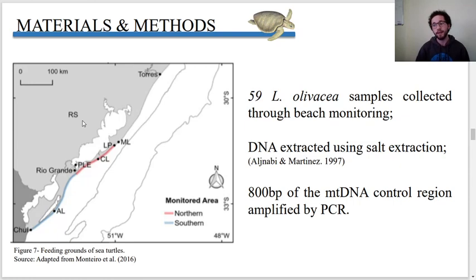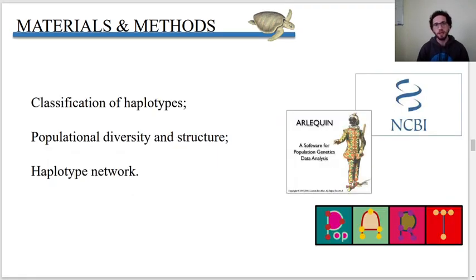59 olive ridley samples were collected between 2013 and 2019 through beach monitoring, from the middle of the coast of Rio Grande do Sul to the limit of Brazil with Uruguay. The mitochondrial DNA was extracted using salt extraction, and 800 base pairs of the mitochondrial DNA control region were amplified by PCR. Haplotypes were classified according to the NCBI GenBank.